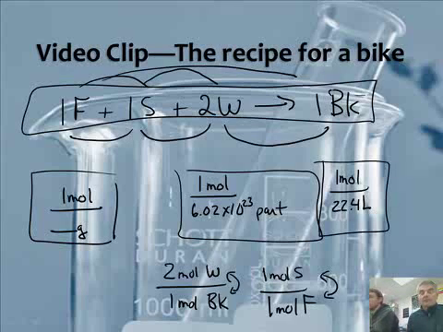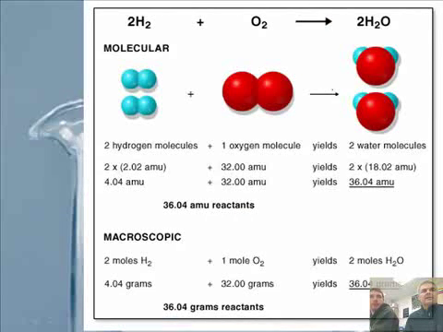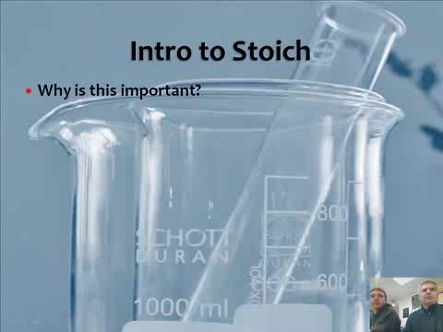It can be 2 reactants. It can be 2 products. That's right, anything. So let's do this. Now we've done sort of our analogy with the bike, but let's do it with real chemicals. Okay, so let's do that. This is important.